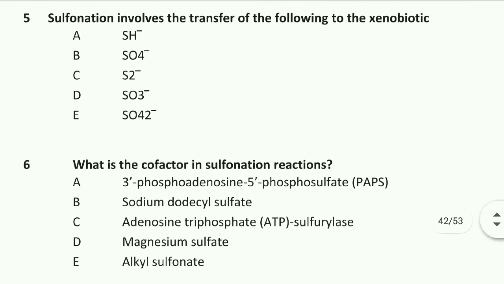Question number 5: sulfonation involves the transfer of which of the following to the xenobiotics? Sulfonation involves the transfer of SO3-. Option D is right.